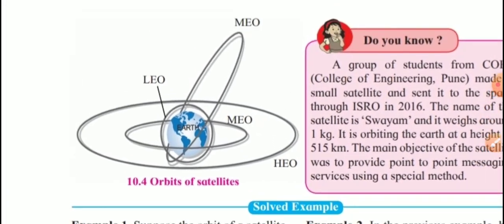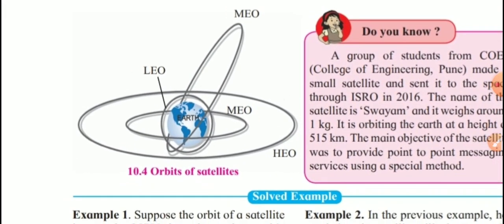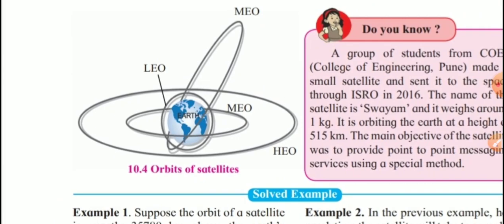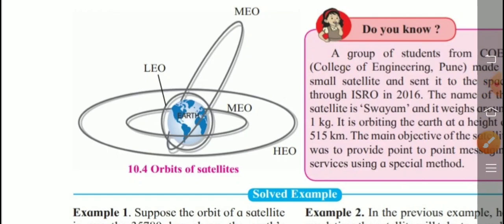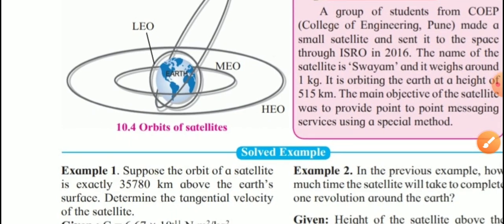See in the figure now. These are the orbits shown here. Low Earth orbit, medium Earth orbit. Medium Earth orbits are elliptical. So this one is elliptical in position, and this is circular in position, that is also medium Earth orbit. And here is a high Earth orbit with respect to the equator of the Earth. This is the equator of the Earth. Geostationary, geosynchronous satellites are there, revolving with respect to the Earth.